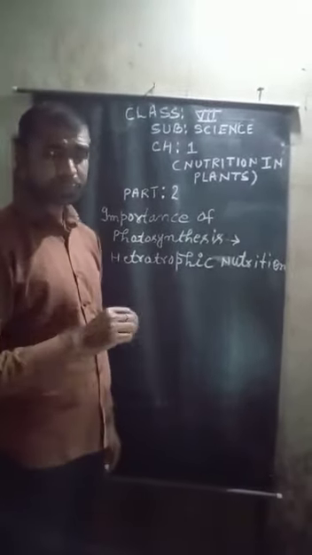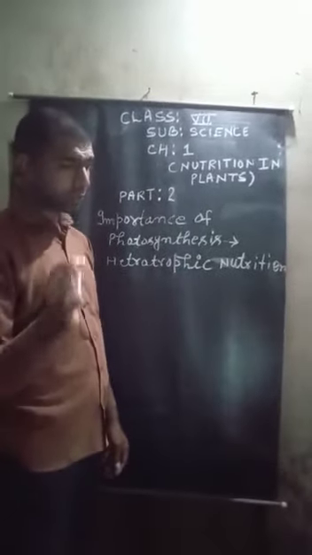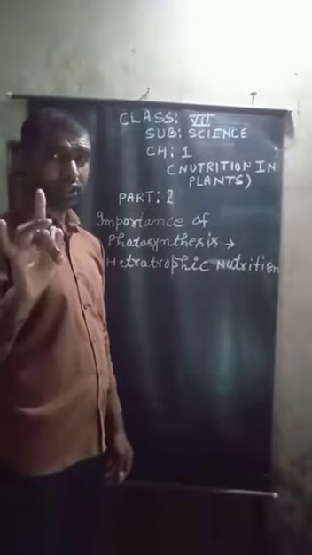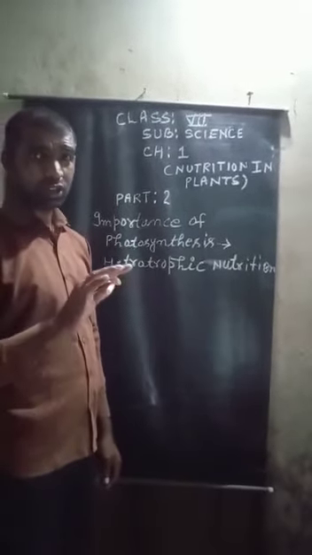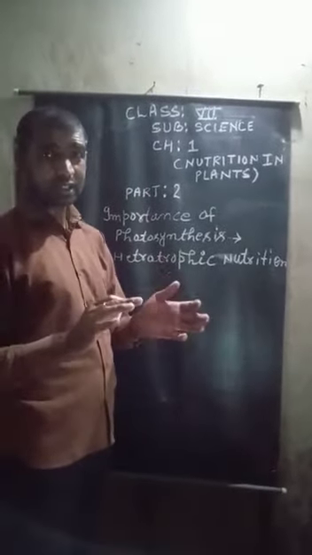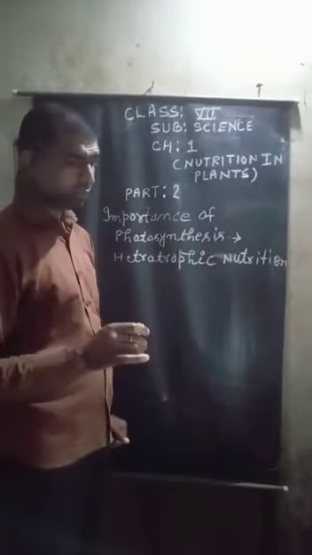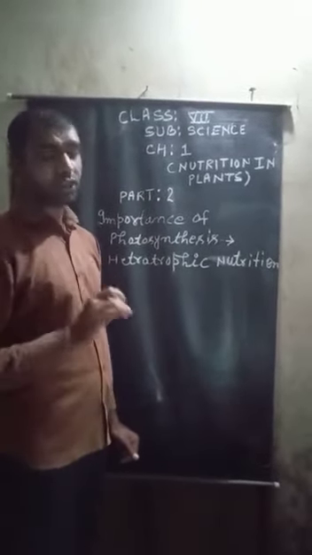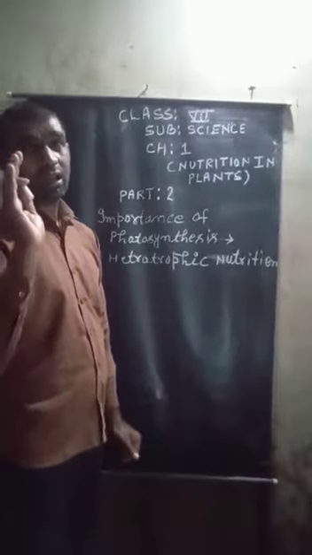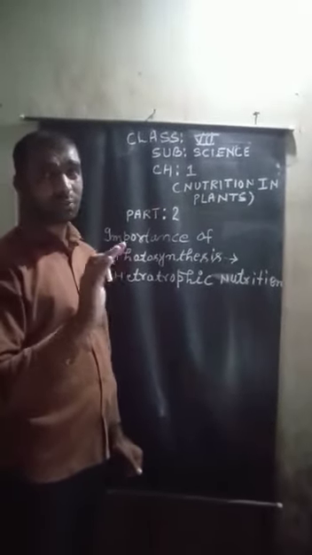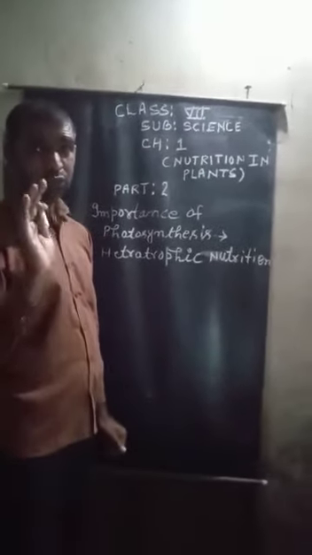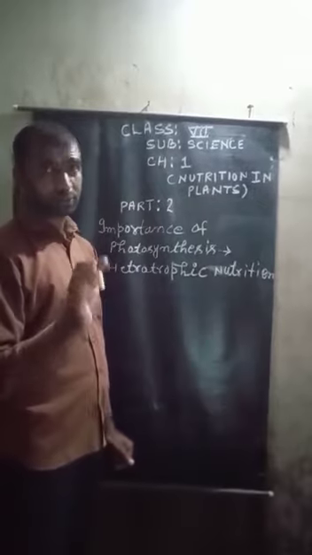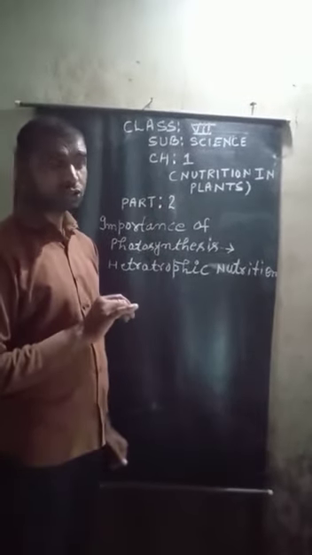Next point: oxygen is released after photosynthesis. During photosynthesis oxygen is released, and it is used by plants and animals for respiration, for their breathing also.